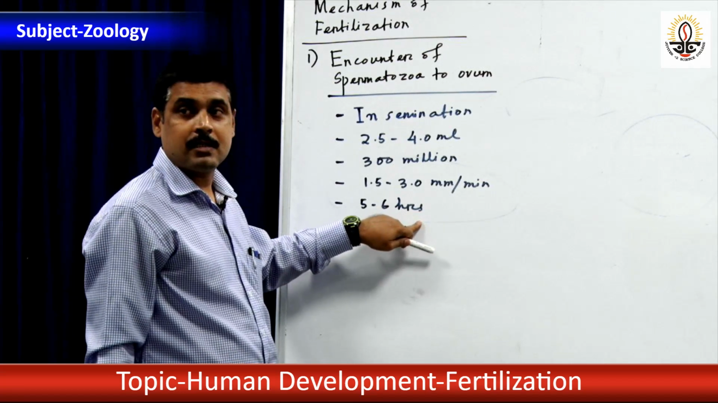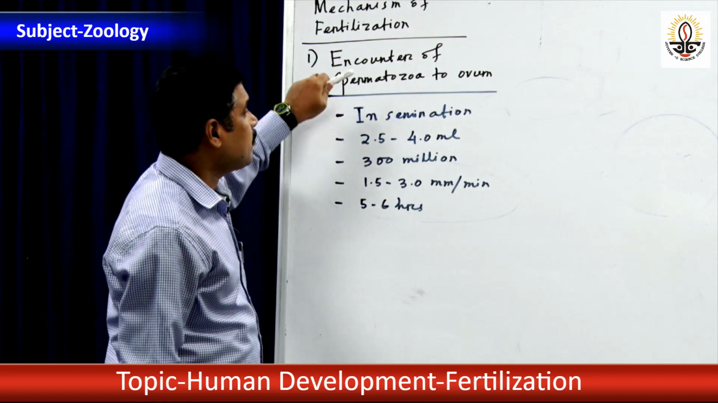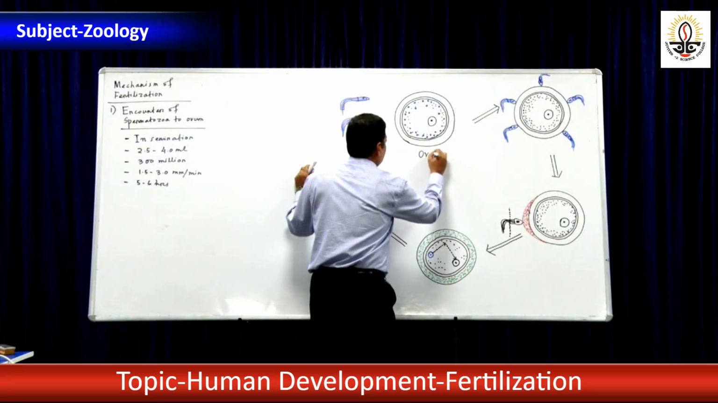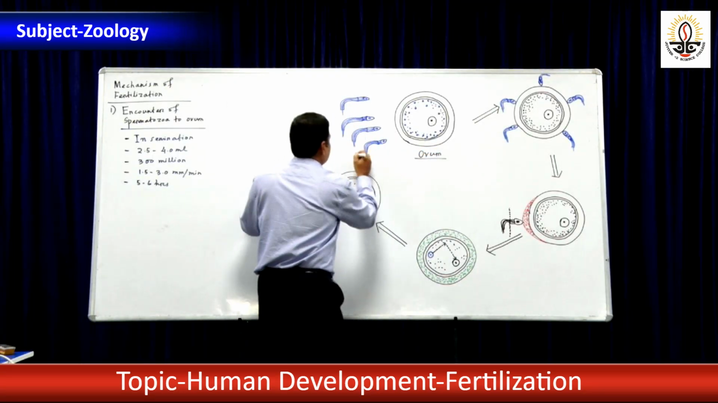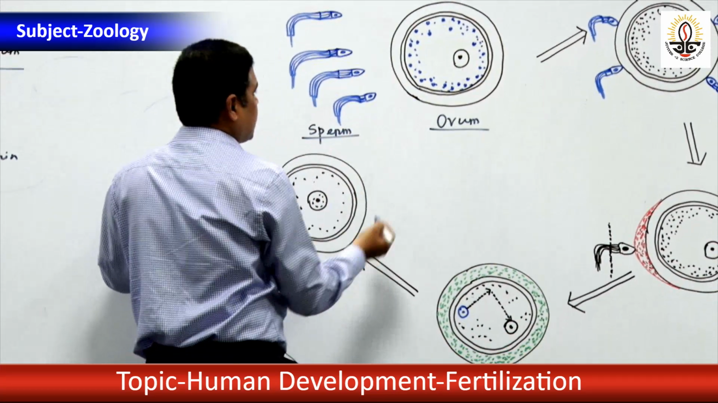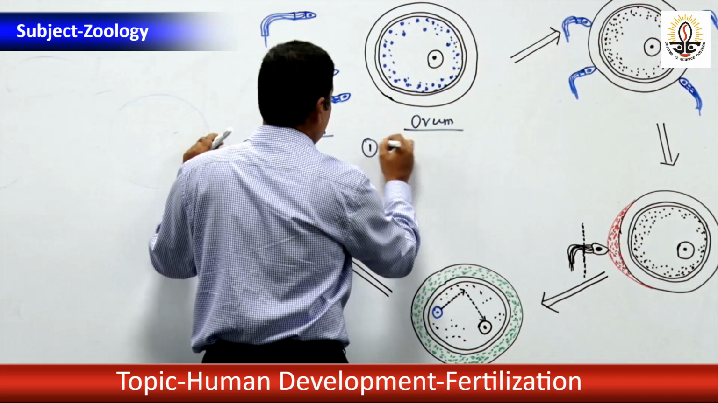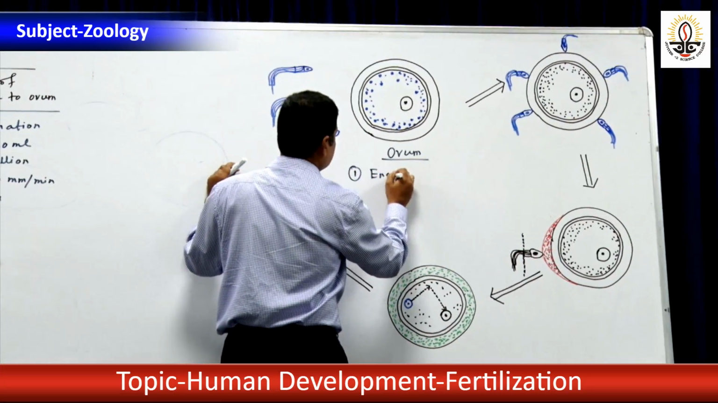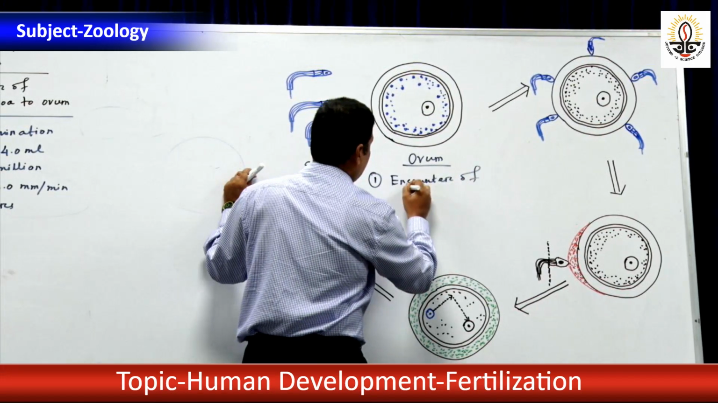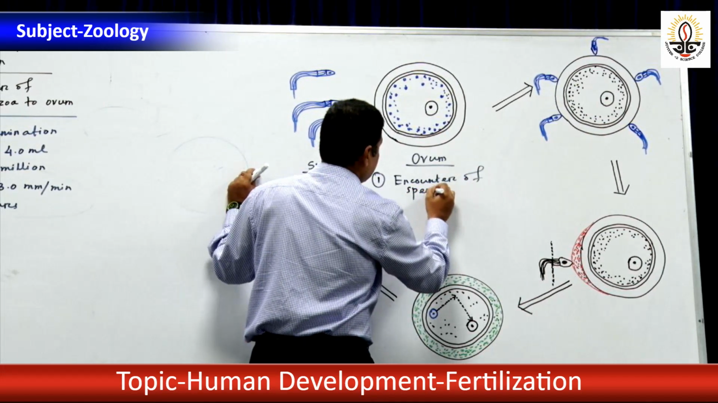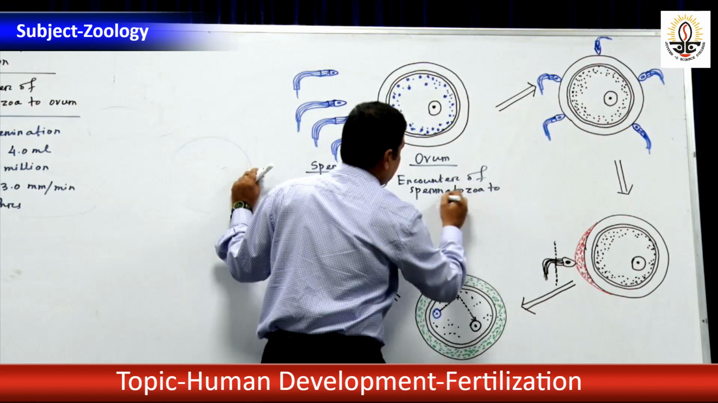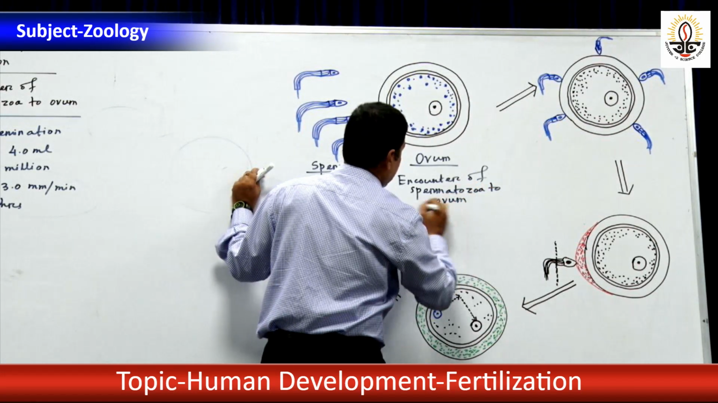5 to 6 hours. So, first step of fertilization, look at the diagram. This is ovum and these are the sperms. Male gamete sperm, and this process, step 1, is encounter of spermatozoa to ovum. This is the first step.